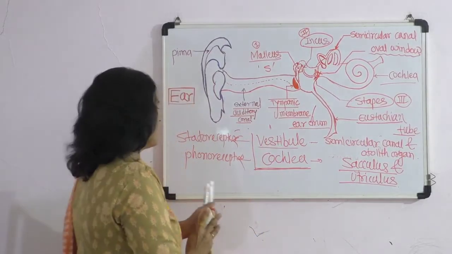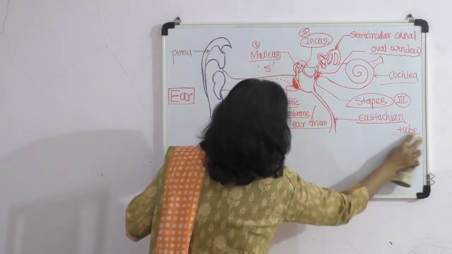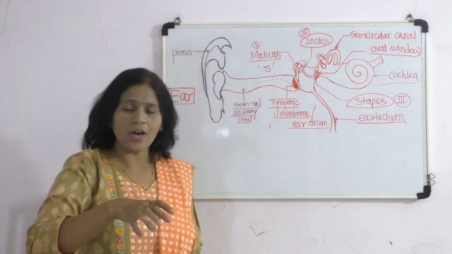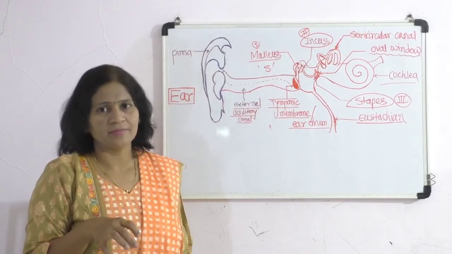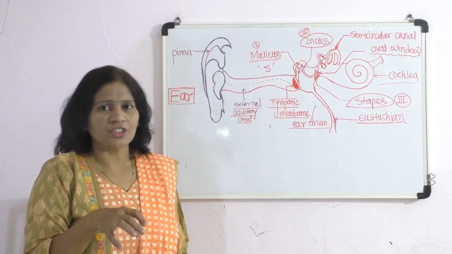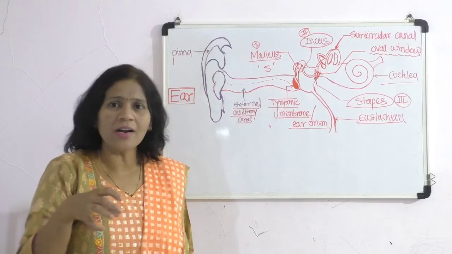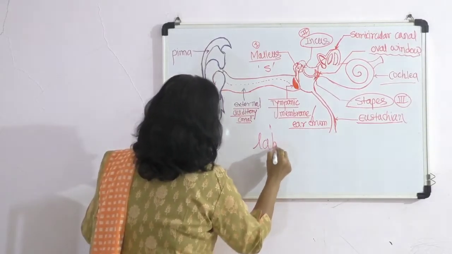In the internal ear, the structure is located in a bony cavity, and it is basically called the labyrinth.